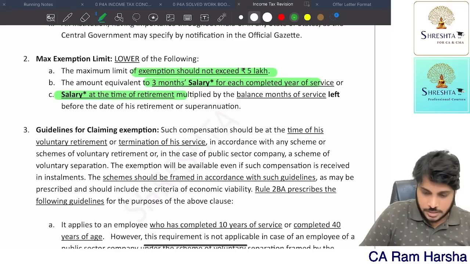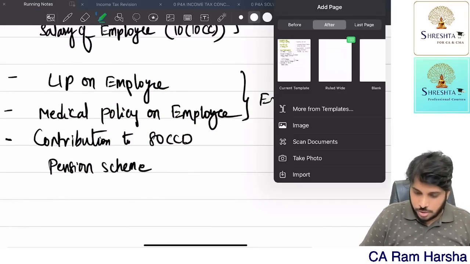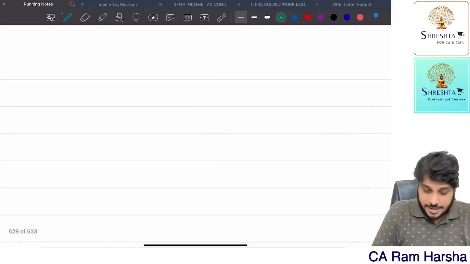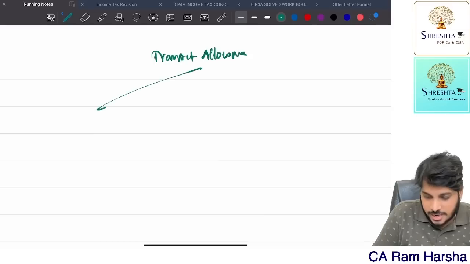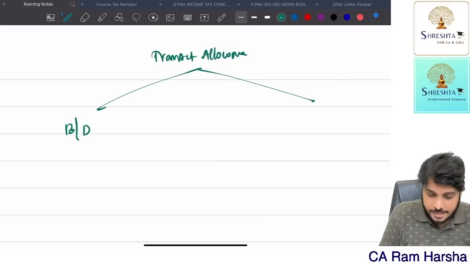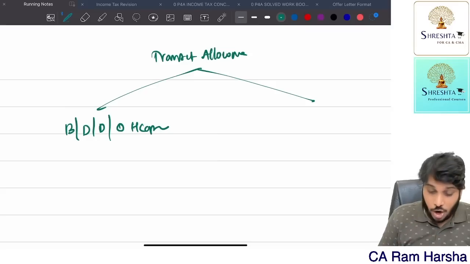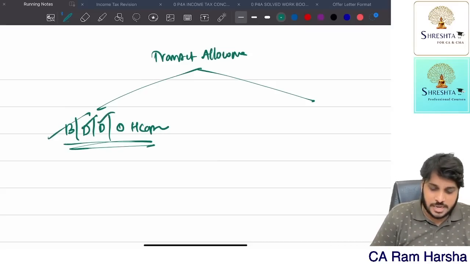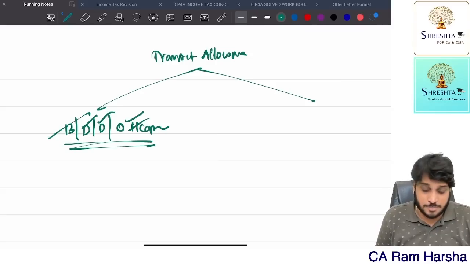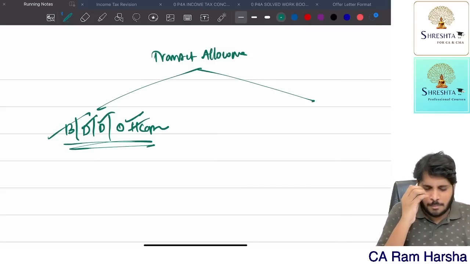So there is something called transport elements. Suppose transport elements is given to a blind, deaf, dumb, or orthopedically handicapped person, nothing but a physically handicapped person in the lower extremities of the body. For him, if we give any transport elements.